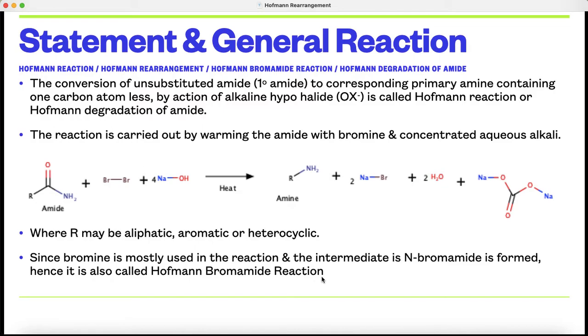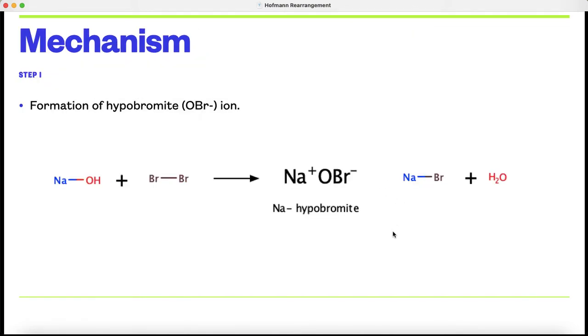In this reaction, there is formation of an isocyanate intermediate. This isocyanate intermediate is formed by the rearrangement of the acyl nitrene. That's why this reaction is also known as the Hofmann rearrangement reaction. Let us see the mechanism of this reaction. This reaction is completed in 5 steps.